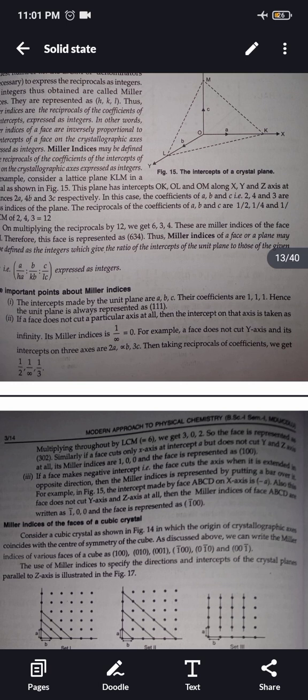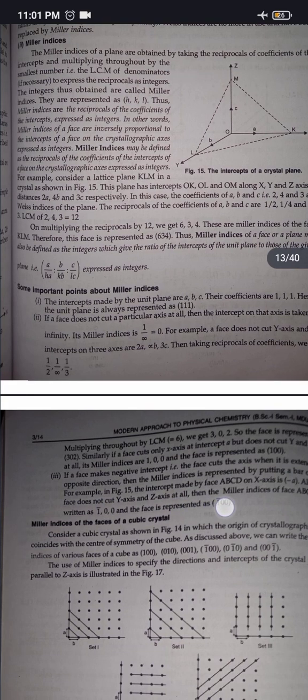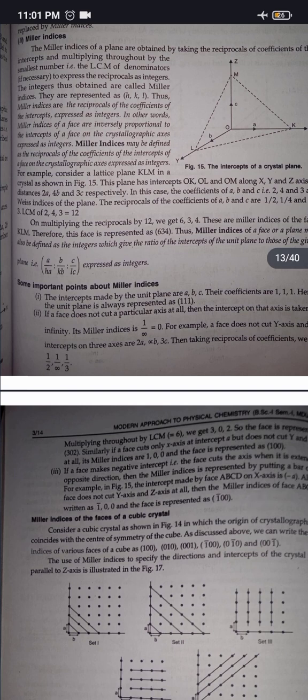For example, in figure 15, the intercept made by ABCD on the x-axis is negative, and the plane does not cut the y-axis and z-axis at all. Then the Miller indices of plane ABCD are written as 100 with a bar over the 1, and the plane is represented as (1̄00).